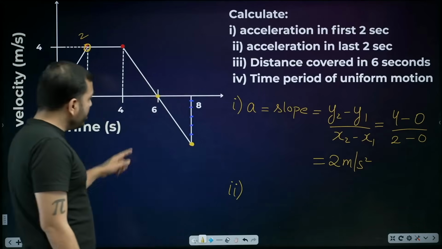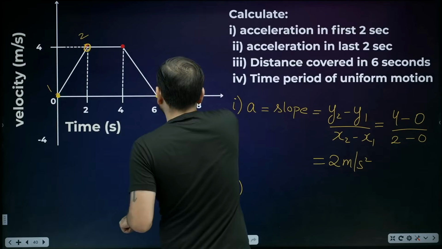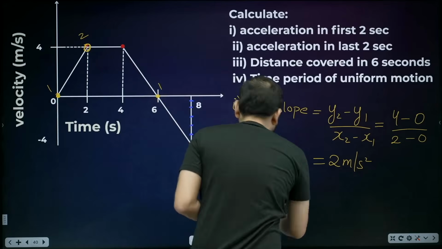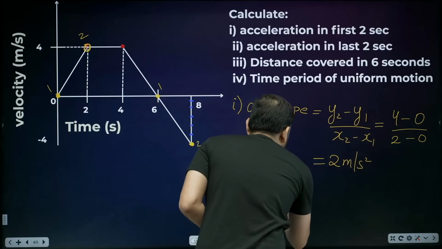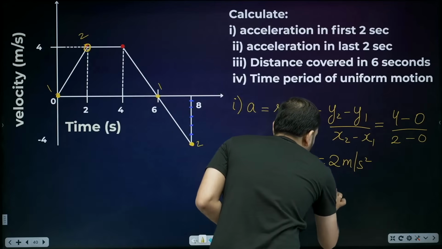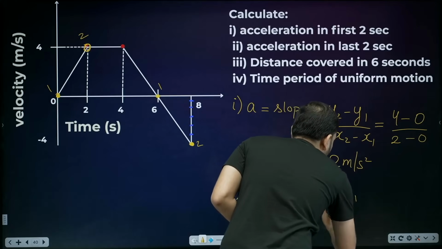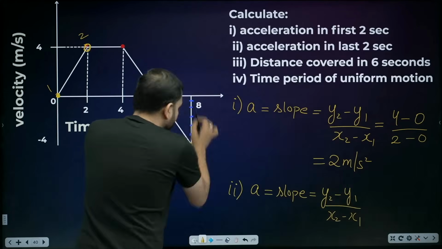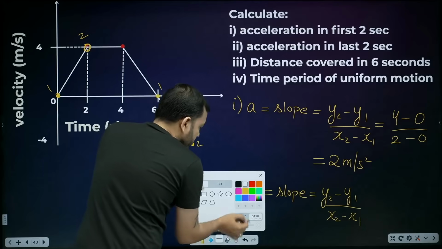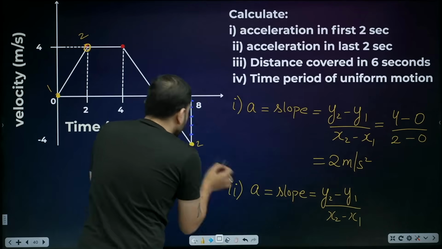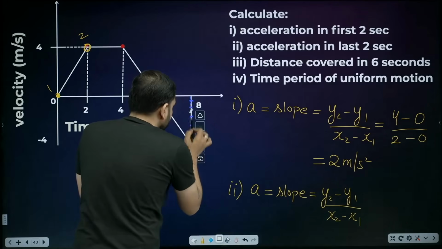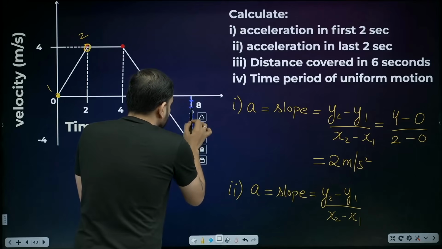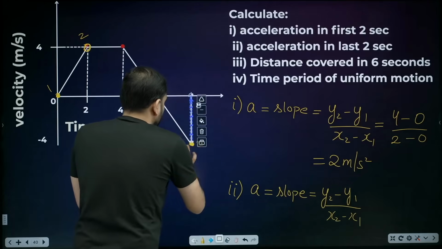Now this is point 1 and this is point 2. So what will be the acceleration here? Again, it will be the slope, y2 minus y1 upon x2 minus x1. The graph ends right here. The line does not continue further. There is no line beyond this. Okay. This dotted line is only drawn for reference.